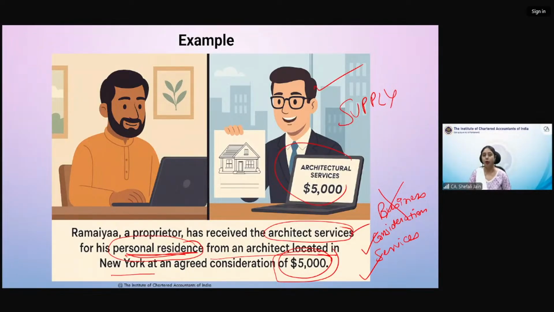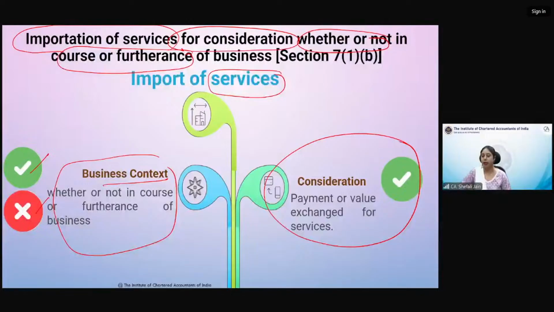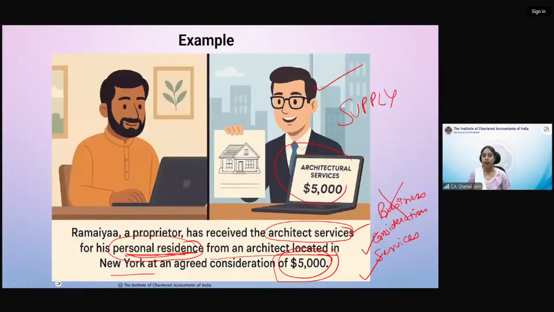But here, because of section 7(1) clause B, I'm not focusing much on clauses and subsections because I want you to focus more on the provision. So therefore, this will be considered as supply. इसमें business नहीं है, consideration है, service है, 7(1) में include होगा, and that is why it will be a supply. So I hope that is clear to you, Kuldeep. If in case you still have a doubt, you can ask.